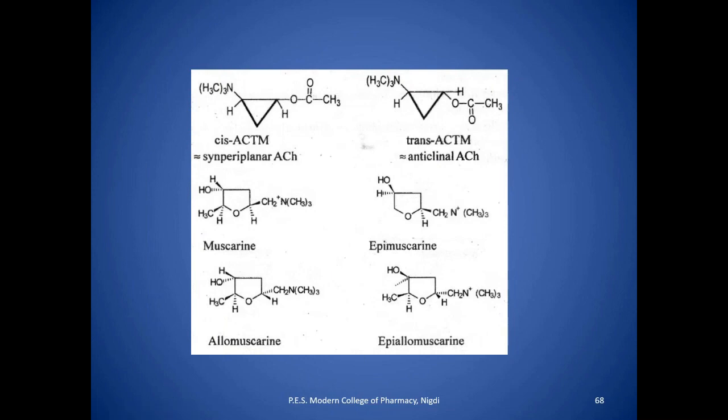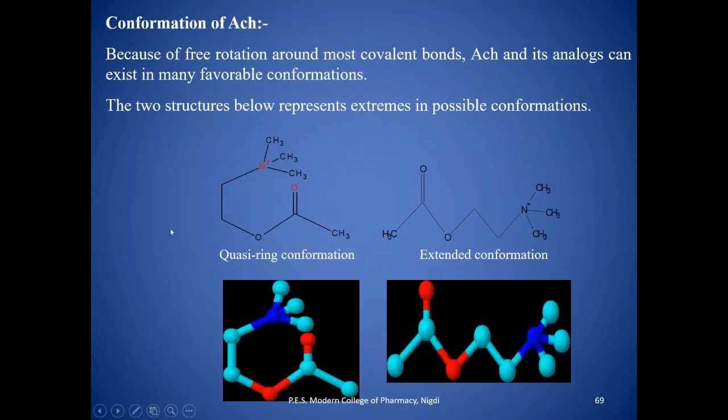Now next is the conformation of acetylcholine. Because of free rotation, generally the most effective conformation, there are two structurally related compounds.